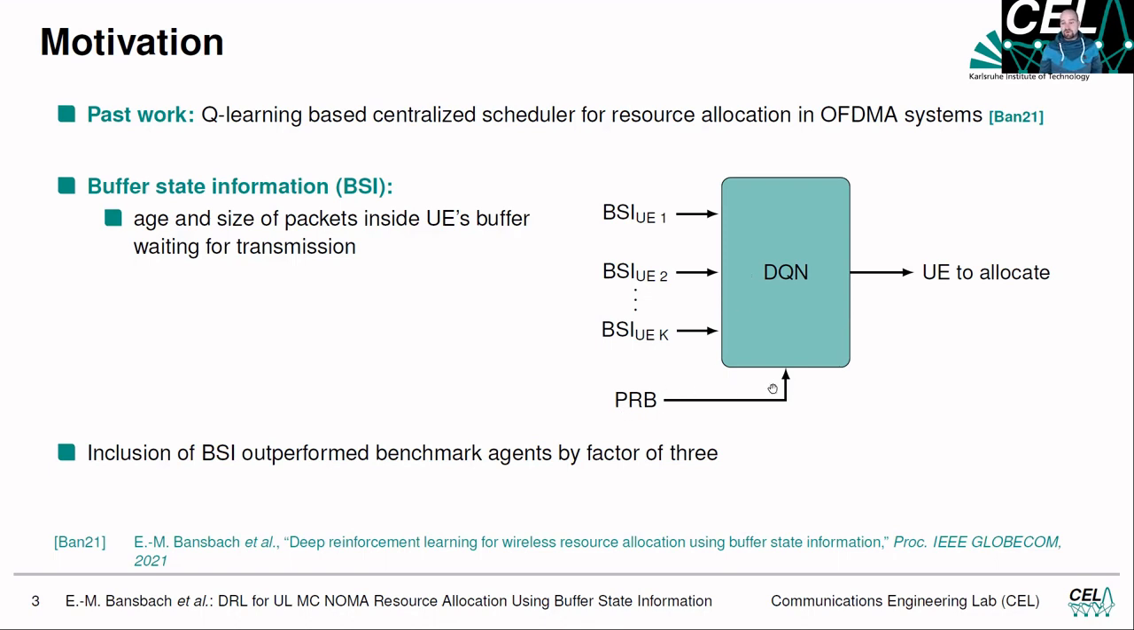Then furthermore, we hand to the DQN the physical resource block, so the frequency resource to allocate, to our decision-making entity, our deep Q-network. And then the Q-network tells us which user equipment to allocate to the physical resource block we presented. The takeaway, to name it again, is that the inclusion of the buffer state information outperformed the benchmark agents by a factor of 3, so we improved the scheduling performance.